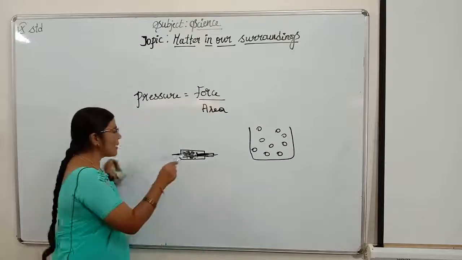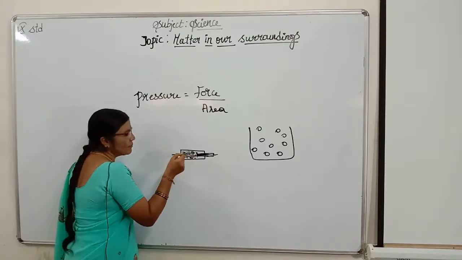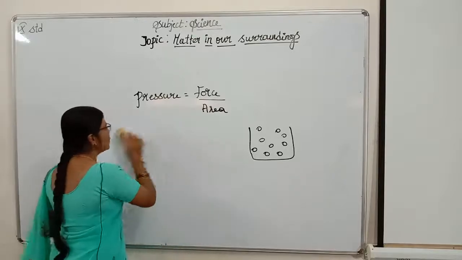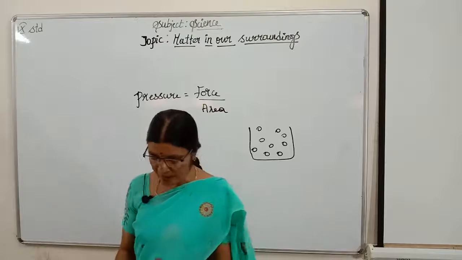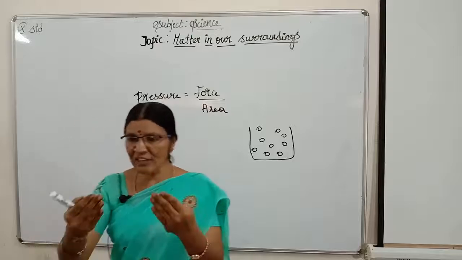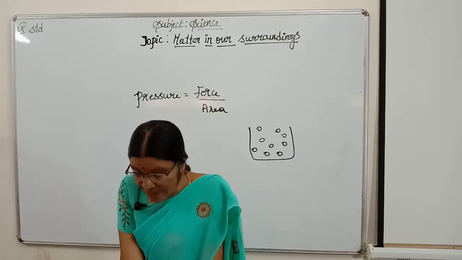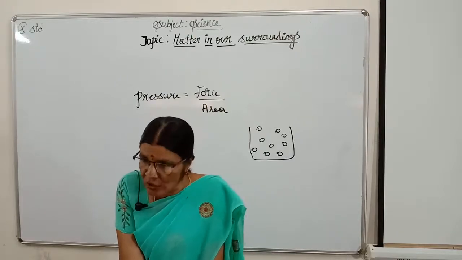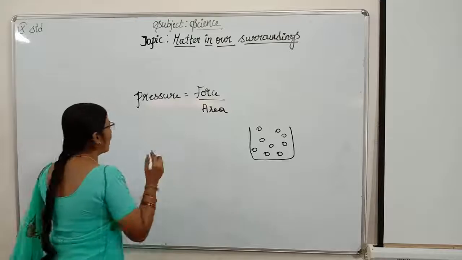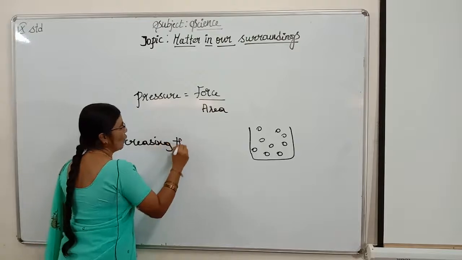Is it clear, children? The particles will collide more and they exert pressure on these walls, and it will come to the needle and it will be injected into our body, children. This is what we want to say about pressure. The colliding capacity of the particles will increase as we decrease the volume, children. So, we can convert a gas into liquid also, by applying this technique, by decreasing the volume